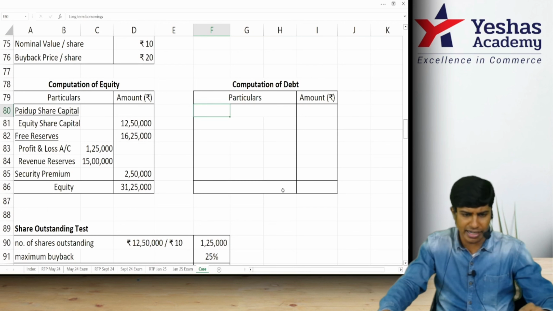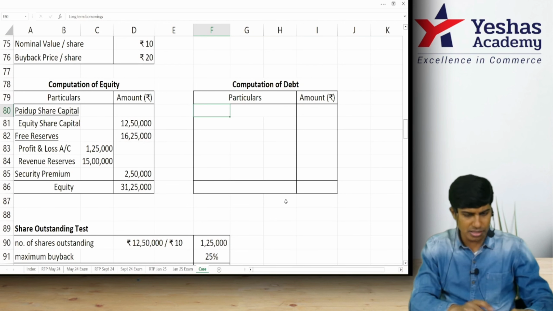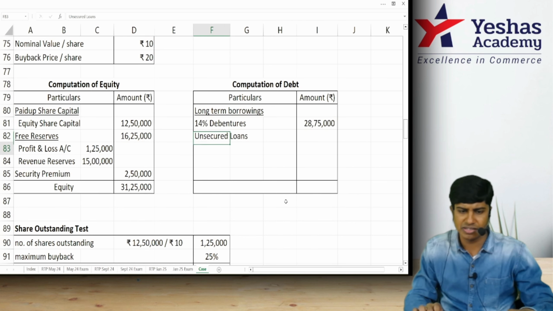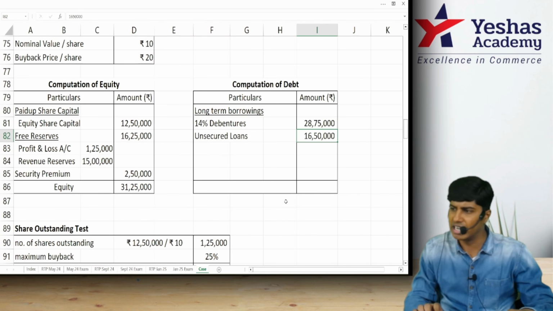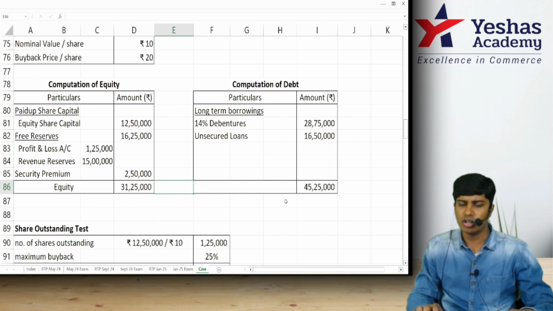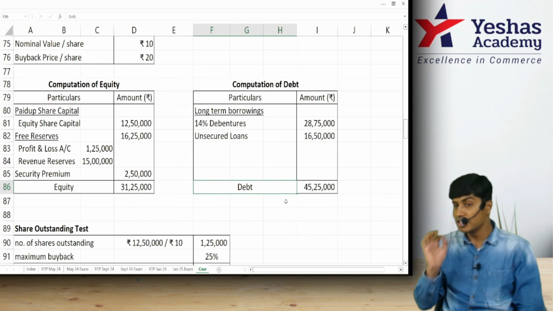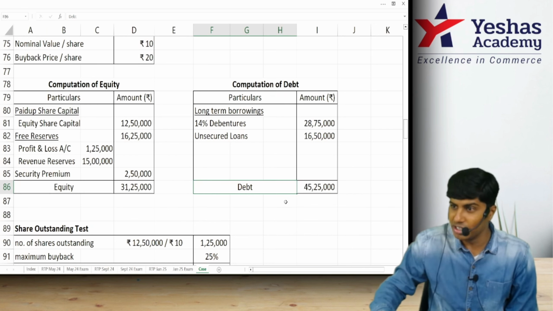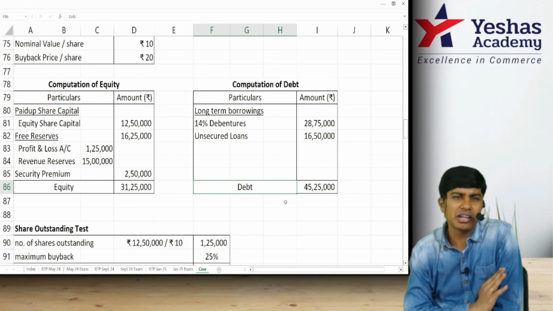Let me write here debt. This is the most interesting part. We made it pretty simple. If you remember, I would write here 14% debentures 28 lakh 75, unsecured loan 16 lakh 50. Add them together, 45 lakh 25. This is the debt part. This is the most interesting part, highlight of the movie.